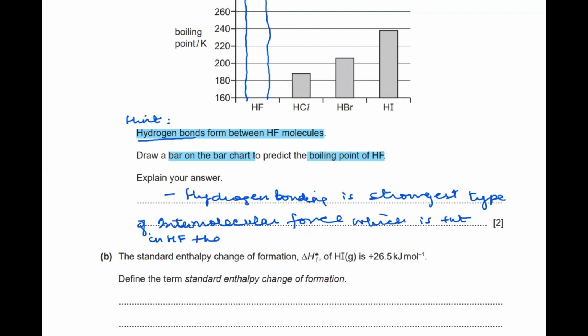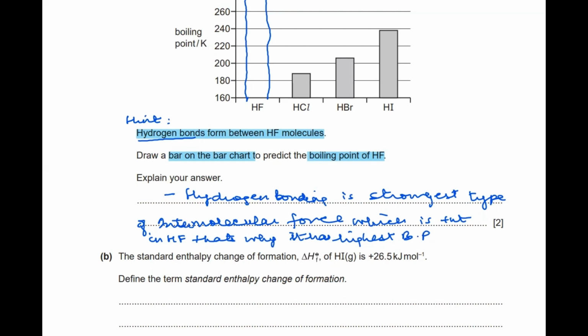That's why it has the highest boiling point as compared to HCl, HBr, or HI.